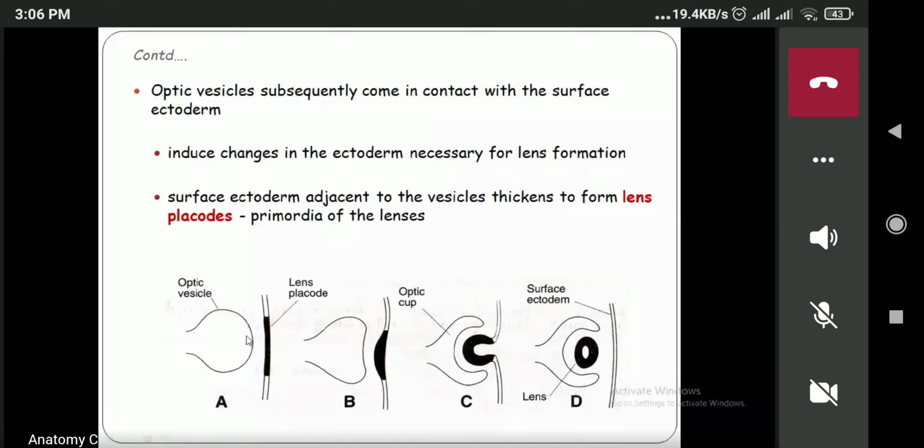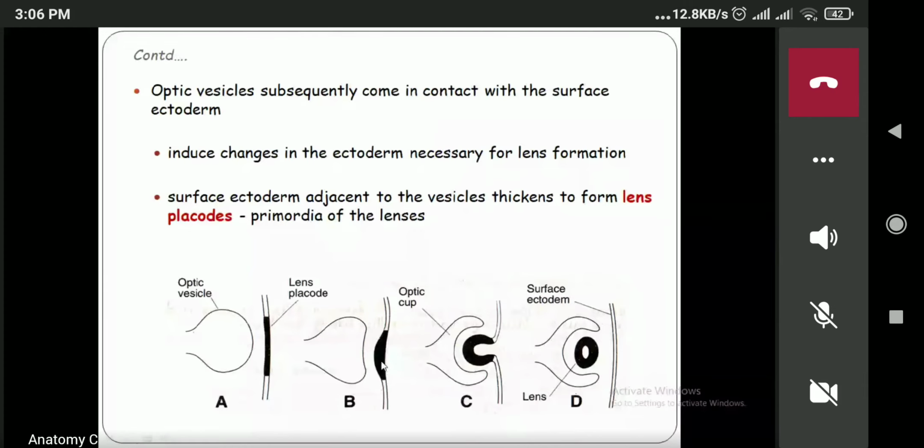Now, what are those changes? The surface ectoderm, which is adjacent to the optic vesicle, will start thickening. You can see the thickening of the surface ectoderm in this part only, just adjacent to the optic vesicle. And this thickening of the surface ectoderm is known as the lens placode. Lens placode forms, and this lens placode will be converted into the lens pit.